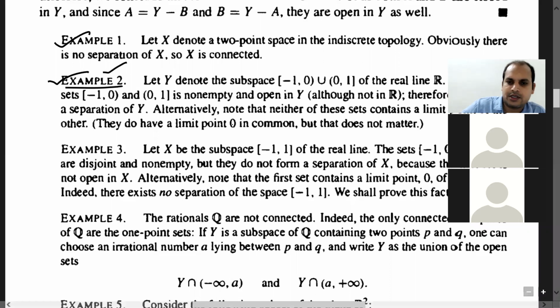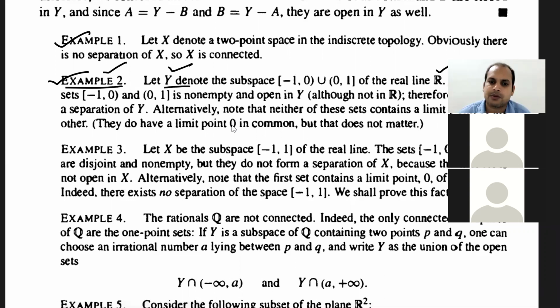I already discussed this, how to form the open sets with respect to the subspace topology. If this Y is considered as a subspace of R, on R we have the standard topology. On Y no topology is given, so we will assume that it has the subspace topology. To find the members of the subspace topology on Y, I need to take the intersection of all open sets in R, with respect to the standard topology, with this set. That is the way of forming the open sets of the subspace topology. I have already discussed this earlier.